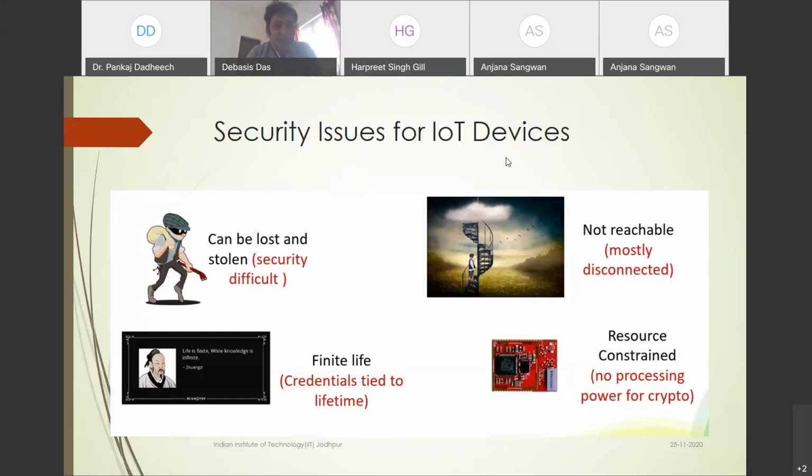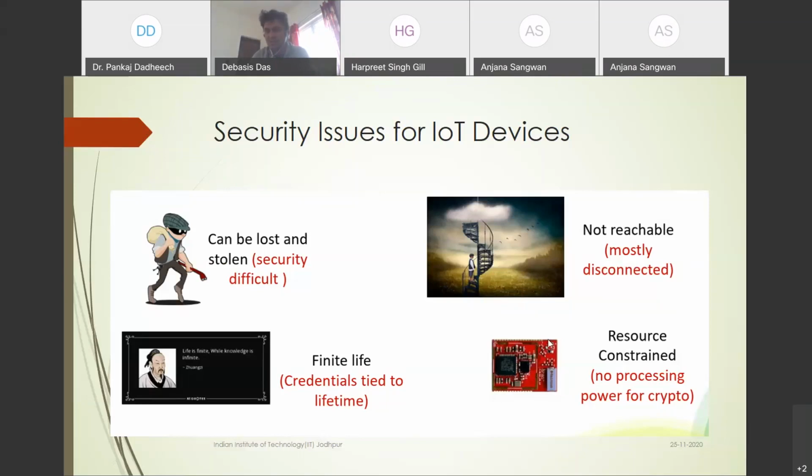Okay, so there is a possibility, but these are basically some challenges. First, in general we are trying to connect them. That is why we want 5G technology, or future network technology. But in some cases this not-reachable problem and mostly disconnected problem remains. Then there can be lost and stolen devices. Sometimes the devices are small, so there is a possibility of theft or of devices being lost.